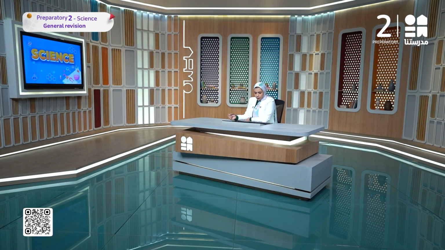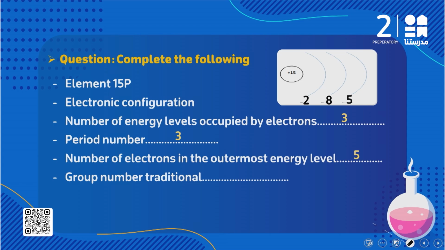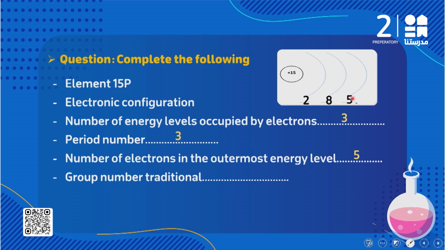طيب what about group number traditional? Traditional number of the group اللي هي 1A 2A 3A 4A 2B 3B. So this element exists in group number what? هنا outermost energy level it has only 5 electrons, so this element exists in group A, in group 5A.